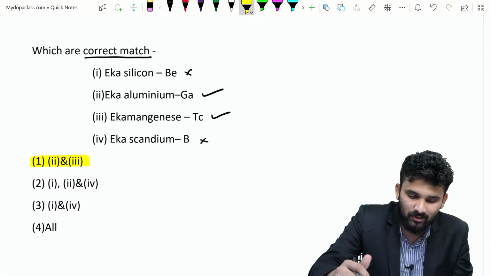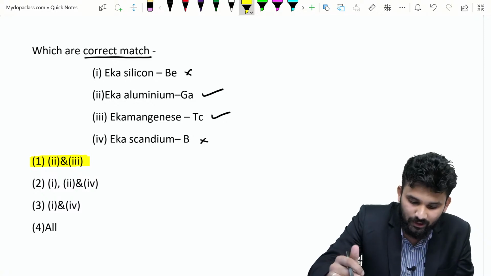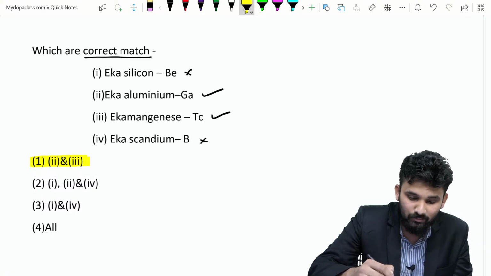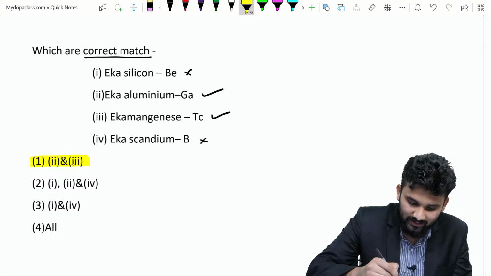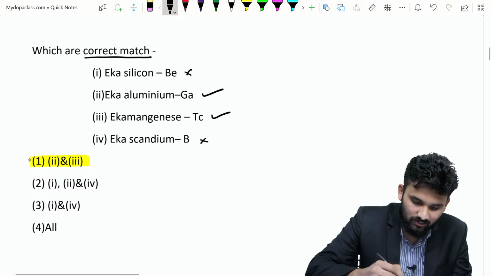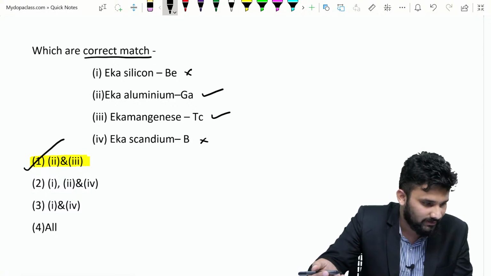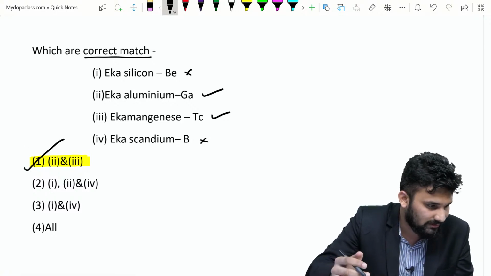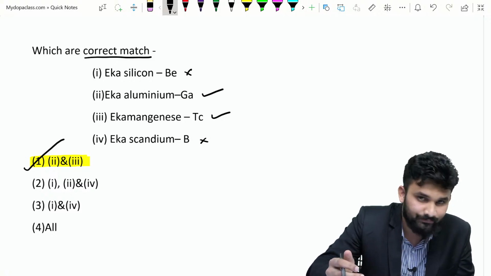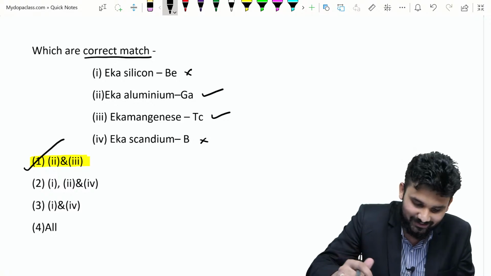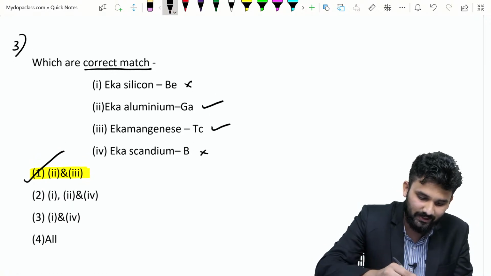This is our question number 3. If you have any doubt, you can ask. Eka silicon is barium, no. Eka silicon is germanium. Eka aluminium is gallium, that is the right answer. Eka mangan is technetium. Eka boron is scandium. So these two are wrong. These two are the right answers. So 2 and 3 come under option 1. That is the right answer. Is it clear? If you have any doubt, you can ask in the comment box. Yes, I think all of you got the answer.